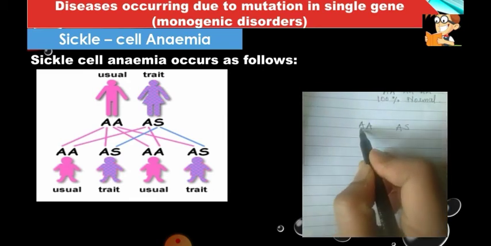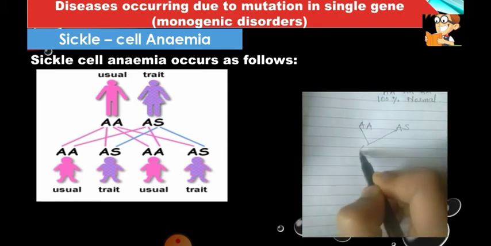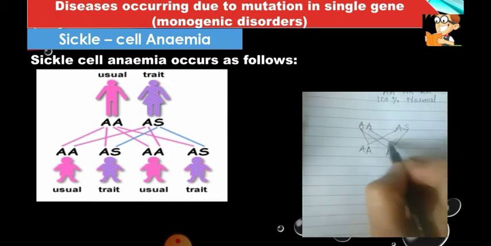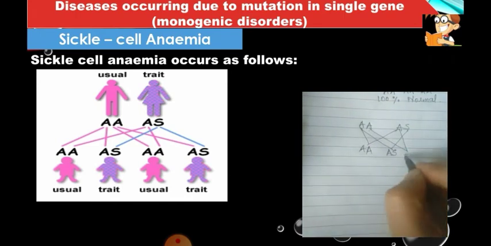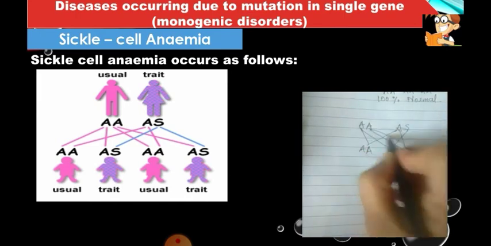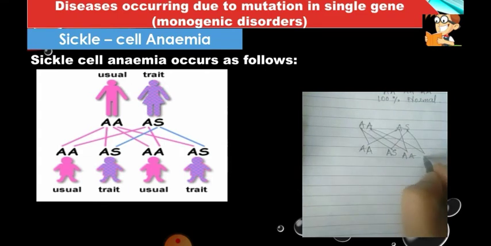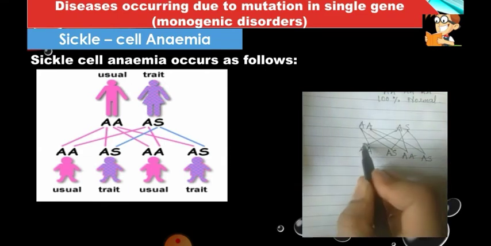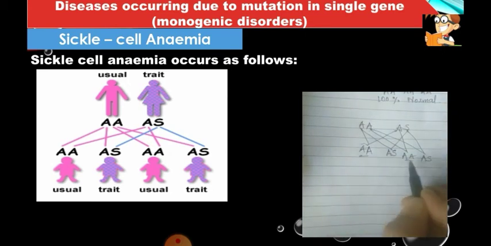The possibilities are A and A, that is AA, a normal person, then A and S, a carrier, whereas this A and this A is normal again, and this A and S is a carrier. So here, two are normal and two are carriers.